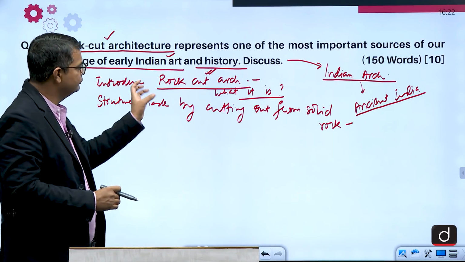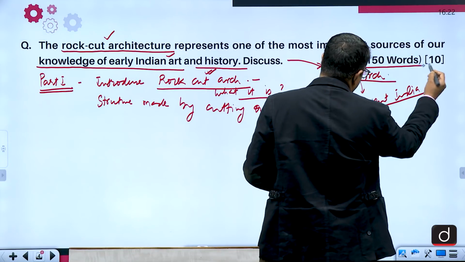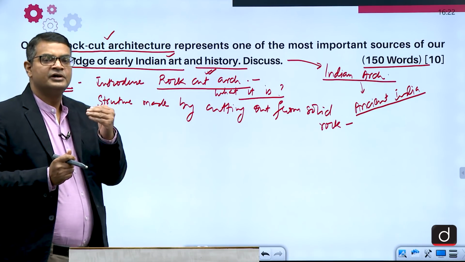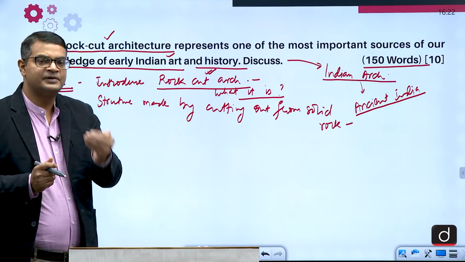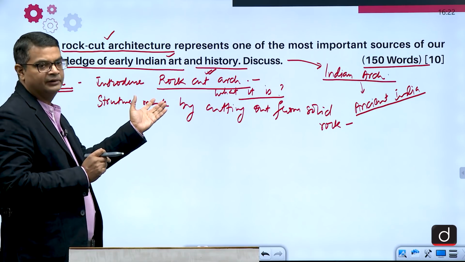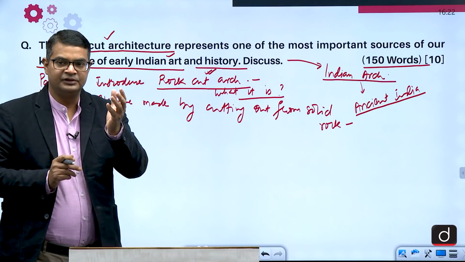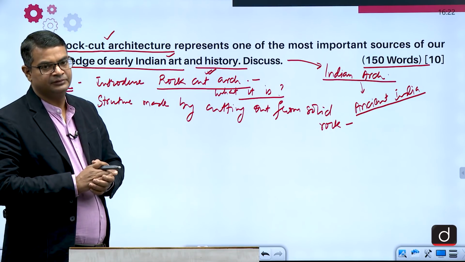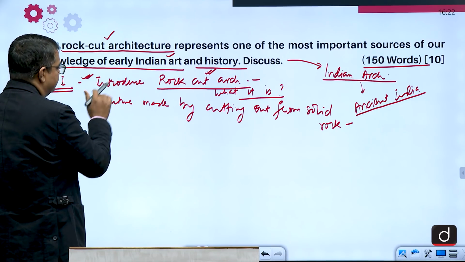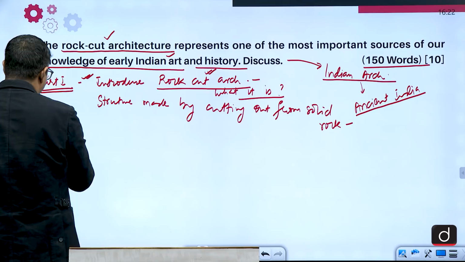So in the first part you just introduce in 2 to 3 lines, because you have to see the word limit also. 2 to 3 lines on what is rock cut architecture, and it is one of the most spectacular specimens of Indian art, Indian architecture, and it began in ancient times, in the 600 BC, and especially in Mauryan times. So in the first part you just introduce it in 30 words or something. In part 2 you write